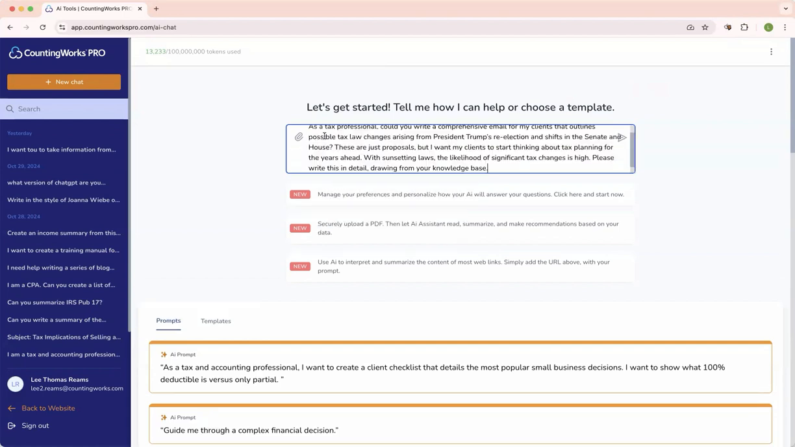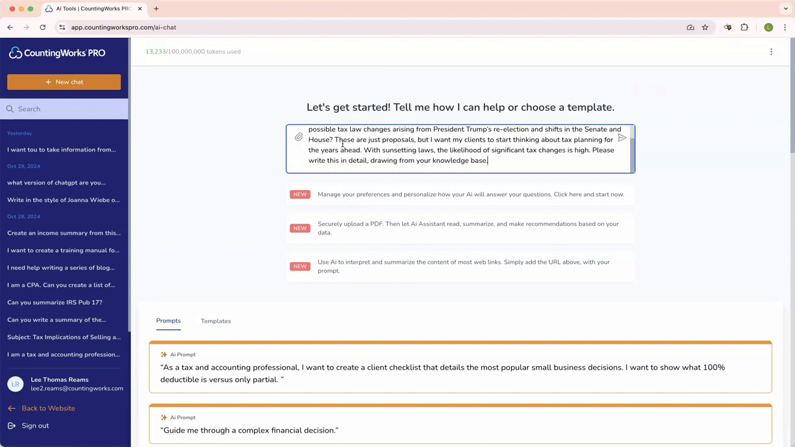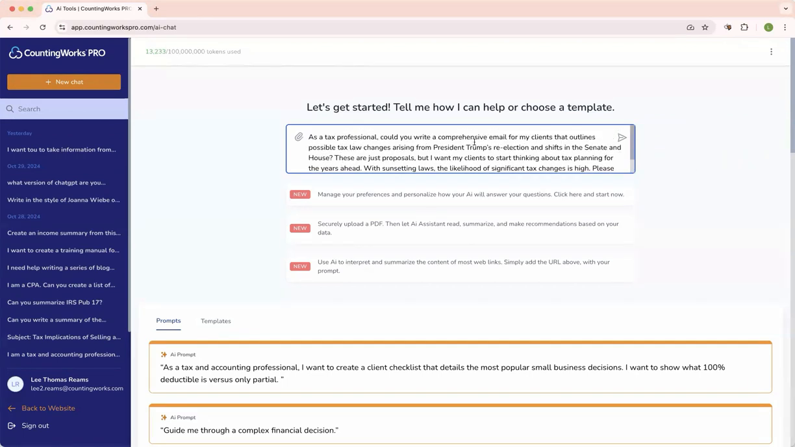I just wanted to show you another difference between CountingWorks PRO AI Assistant and other tools. We just had the election very recently, and we've been training our AI knowledge base based on the latest recommendations and proposals that came through the election. So I wanted to ask our AI assistant if it could write a comprehensive email for my clients that outlines any possible tax law changes.